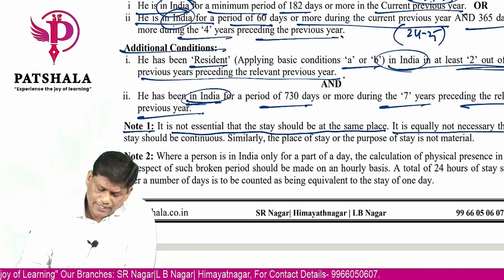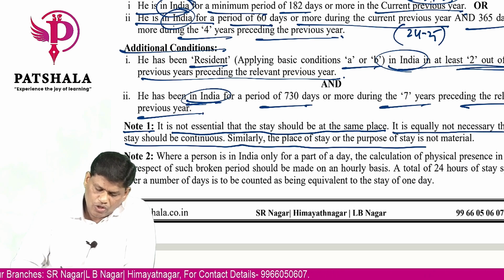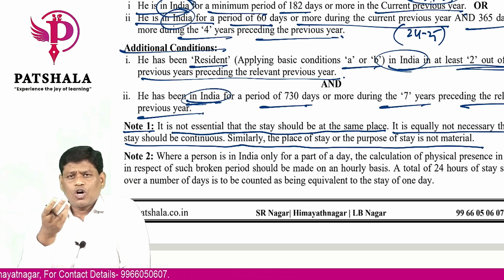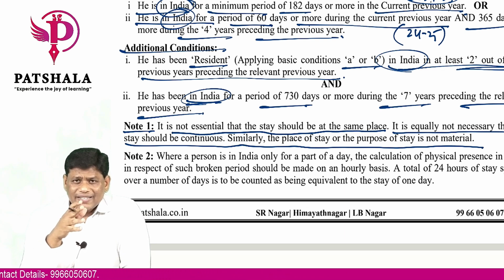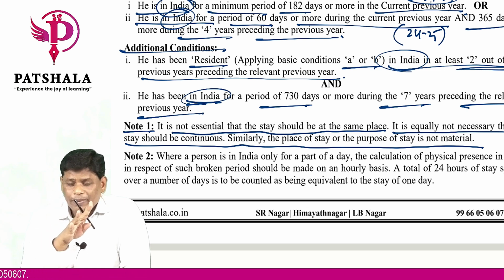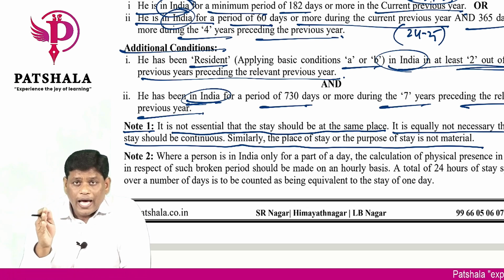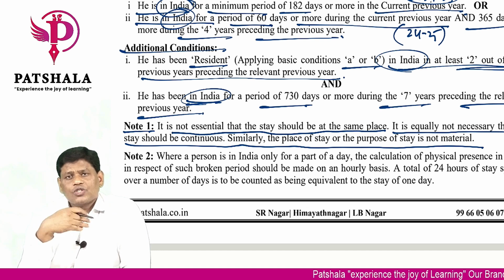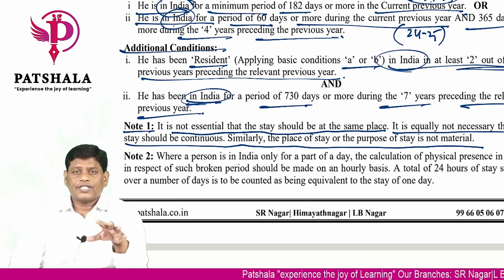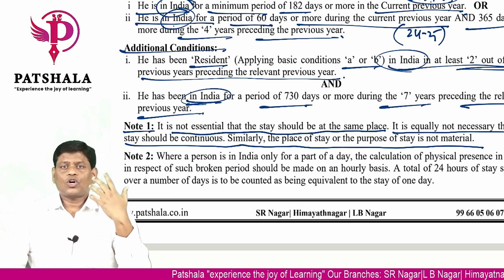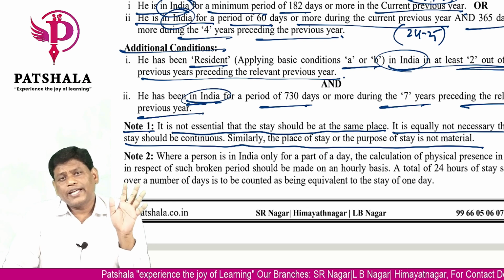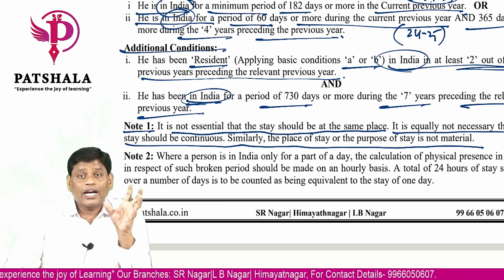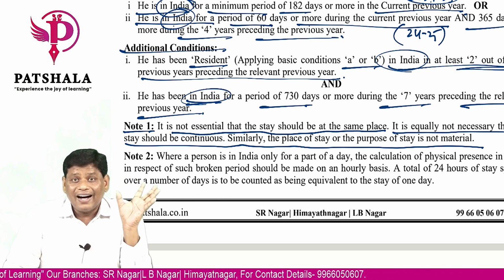It is equally not necessary that the stay should be continuous, and the place of stay and the purpose of stay is immaterial. The number of days of 182, 60, 365, 730, 2 out of 10 need not be continuous. Broken periods are also accepted. How to count broken periods? If you are in India for 15 days, you went abroad, came back, like that, if that situation arises, what you should do is the date of arrival, date of departure, both will be taken into consideration. And all that broken periods added together of a year to determine your number of days stay in India.